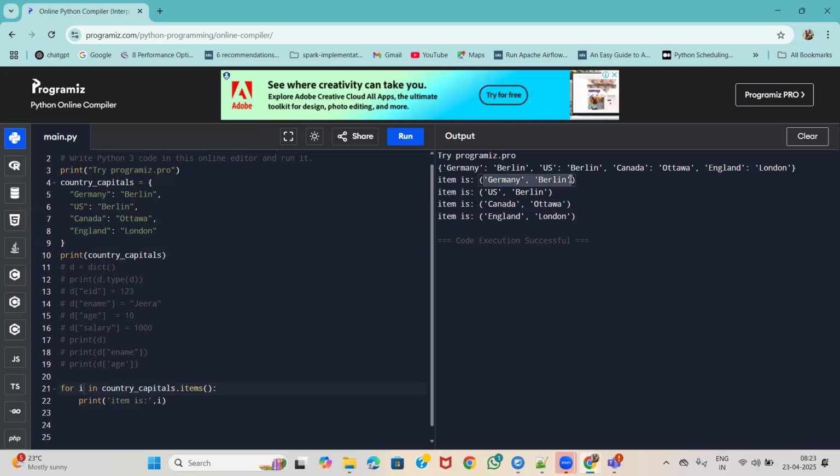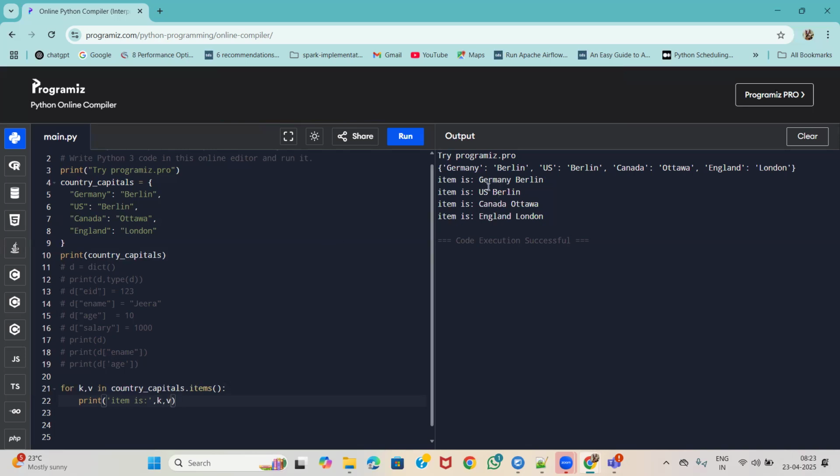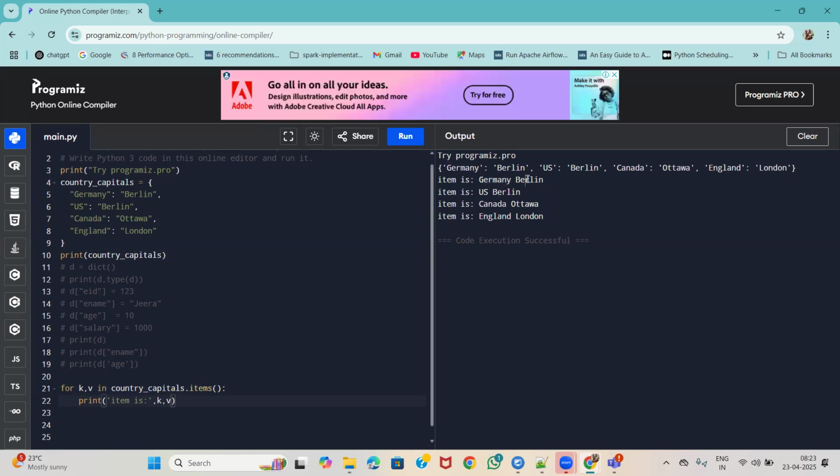I don't want to see this tuple, so then we can say here, this is key and this is value. So I am printing each key and value. If you observe now, you can see this. Okay, so key and its associated value.